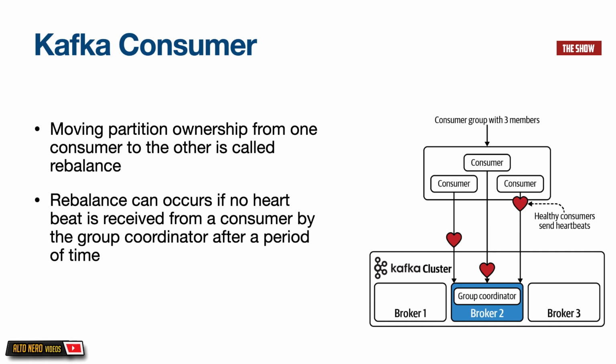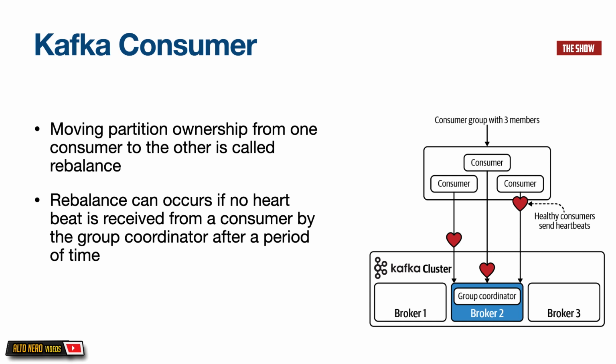It occurs when no heartbeat is received from the consumer by the group coordinator after a period of time, and this period of time is configurable. A rebalance also occurs when we scale our topic. Okay, so when we add more partitions to our topic. Why? This is because when we add more partitions to our topics, the consumers need to take into consideration those partitions, so they restructure themselves in order to consume those partitions.